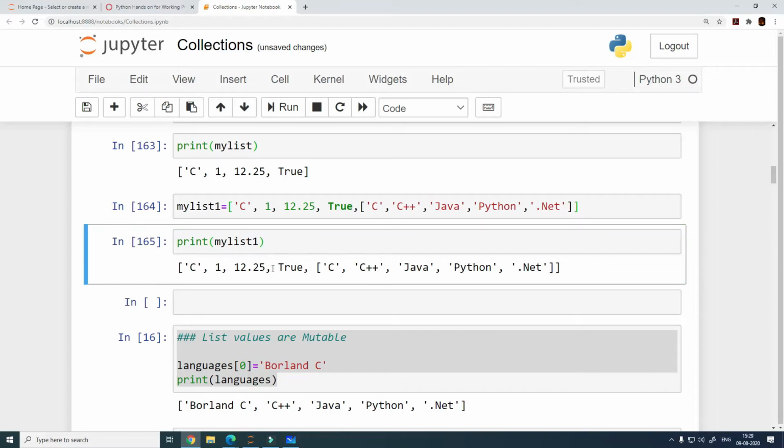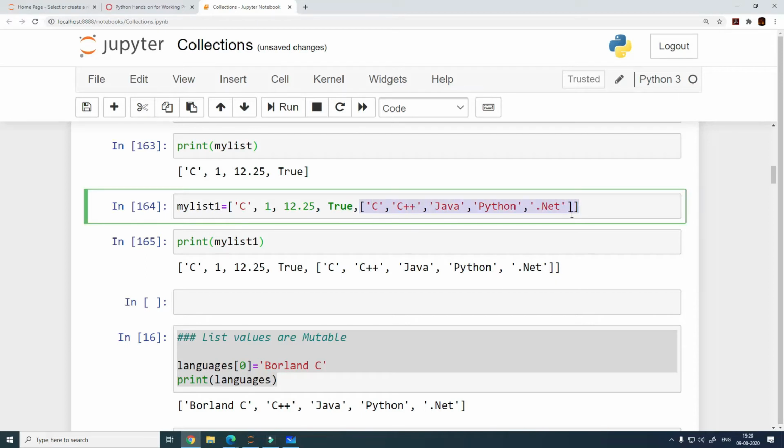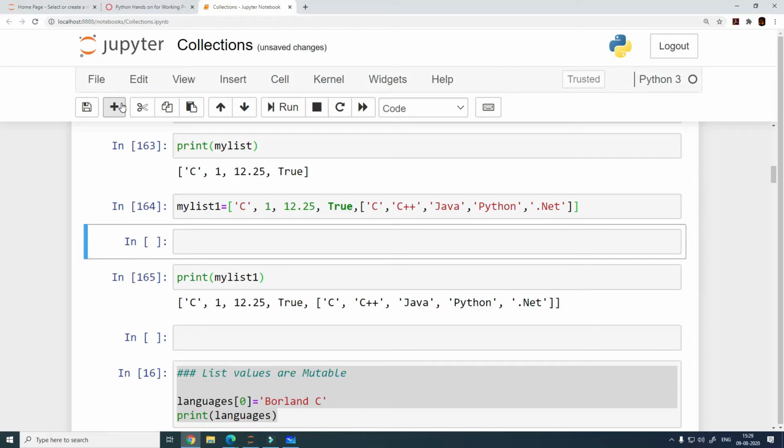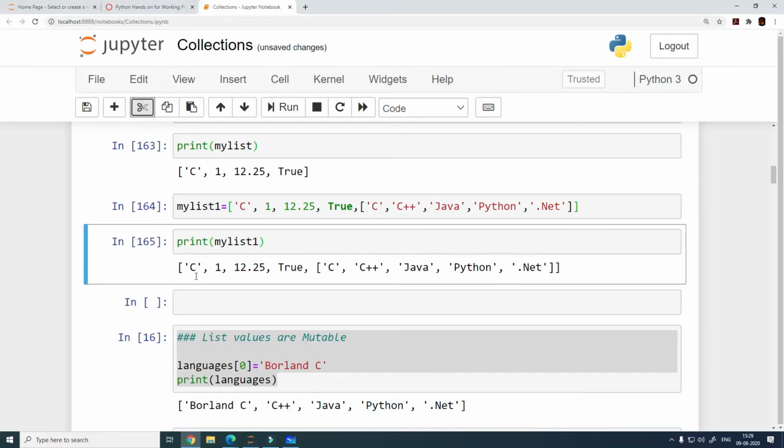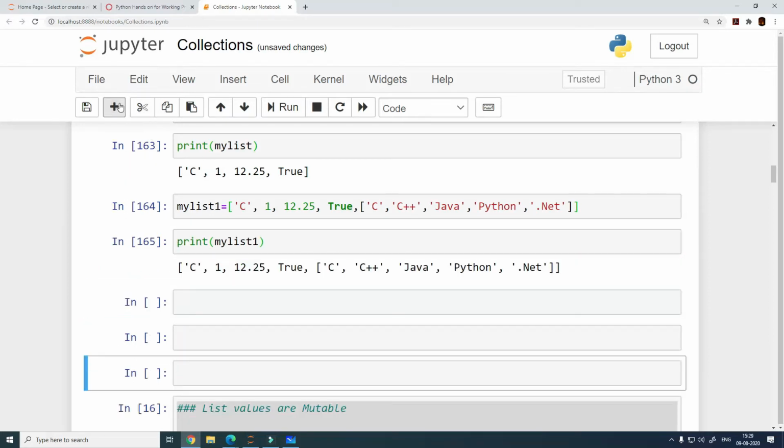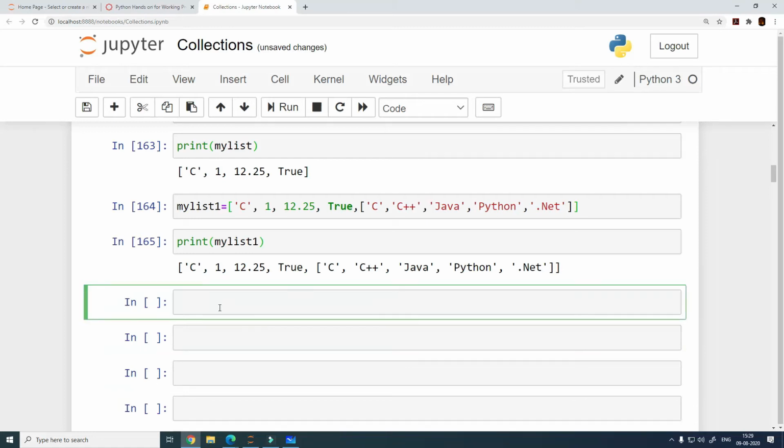See, it is printing it the same way. Now, how do we know that this is actually a list within a list, right? So let's do some further research in here and actually be very sure that this is the case. So the first thing that we do, which is our type command or type function, let's see